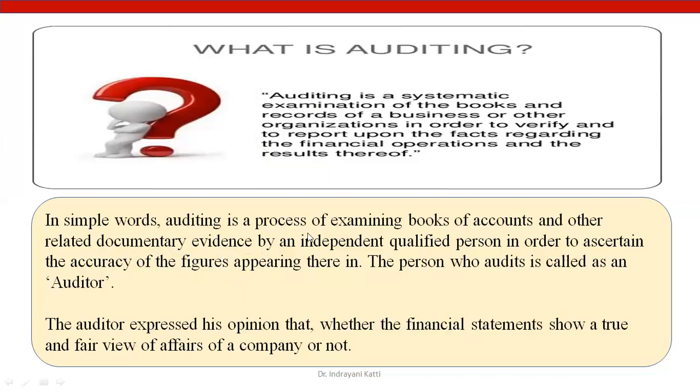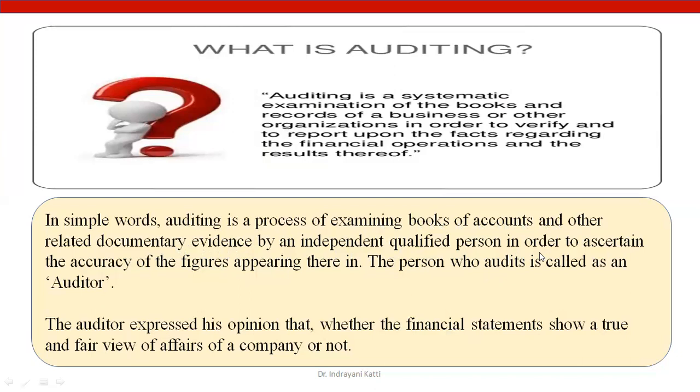So a person who is called an auditor examines the books of accounts and other related documentary evidence. Who is he? An independent qualified person. It means he is a member of ICAI. He is a chartered accountant. He is an independent qualified person.